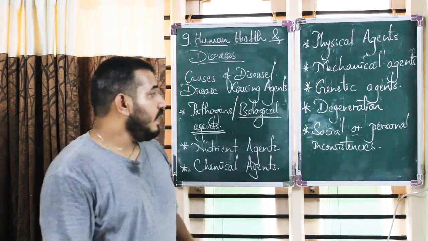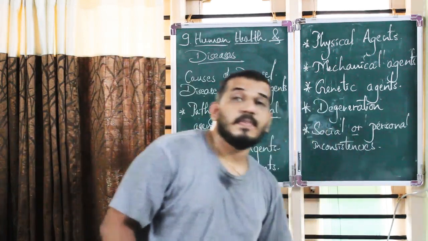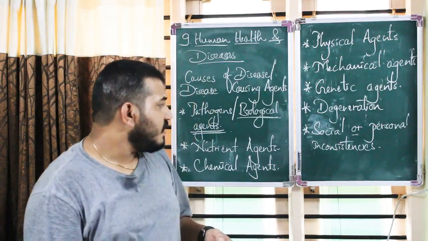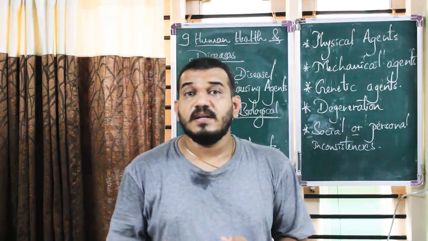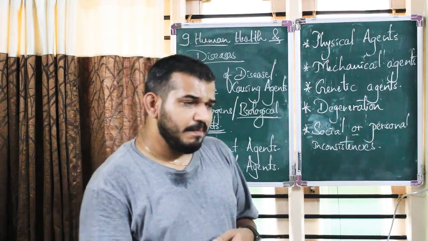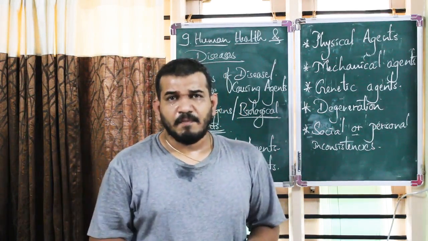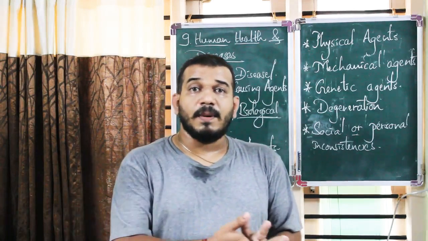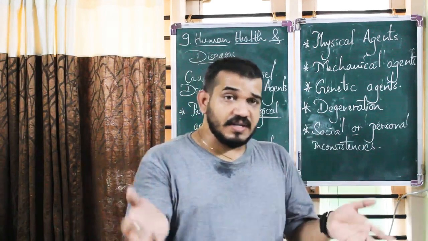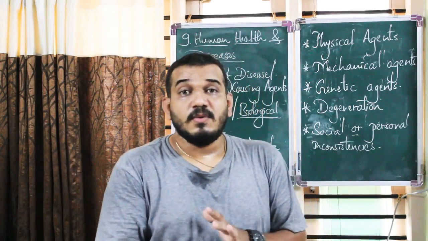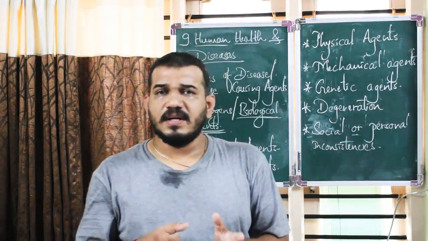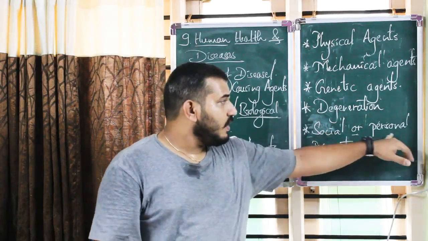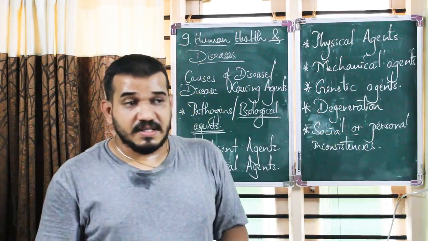The next one is social or personal inconsistencies. Now these social or personal inconsistencies lead to some mental disorders. For example, anxiety or fear towards something. We are not able to cope with a large crowd, or we are not able to make friends with somebody. Now these are all mental disorders, right? So these are also causes. They can be social or personal inconsistencies.